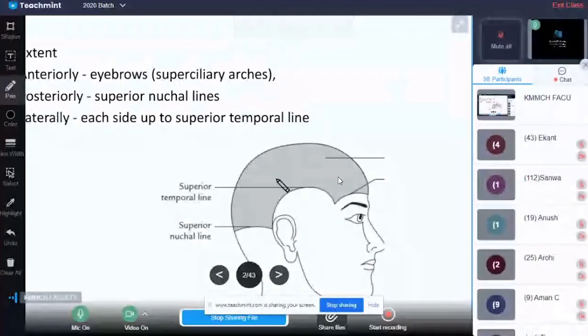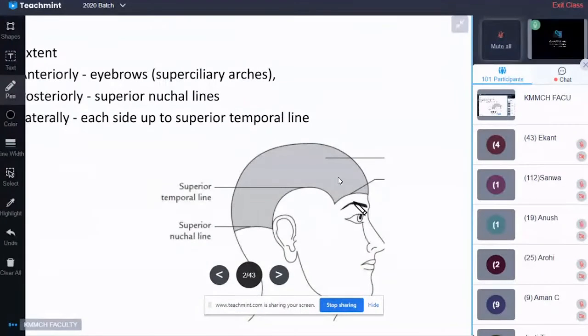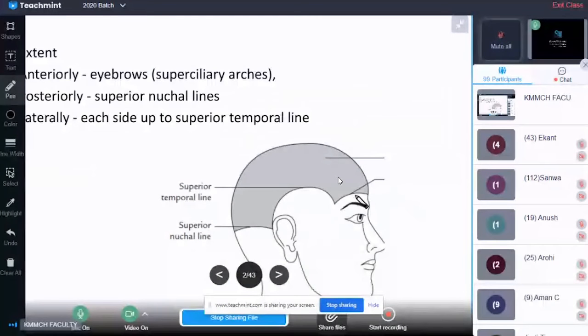When you study bone, in osteology you will learn norma frontalis, norma lateralis, norma verticalis, norma basalis and norma occipitalis. The face part in bone is called the norma frontalis. This part is the norma lateralis. This upper part is the norma verticalis. The back part is the norma occipitalis, and the lower part of the skull is the norma basalis. All these parts are covered in osteology.